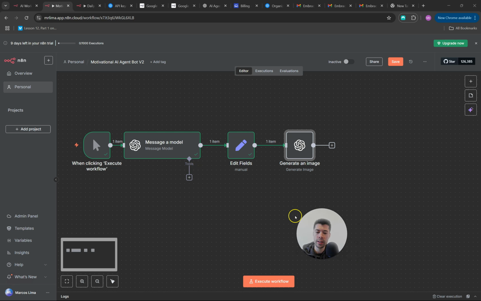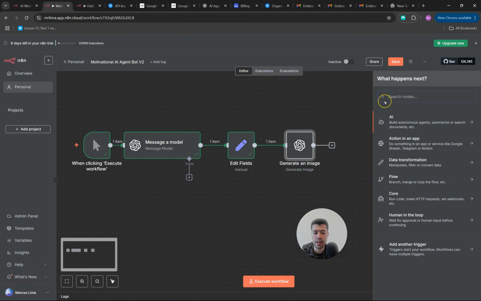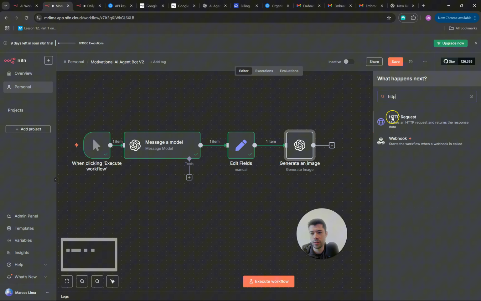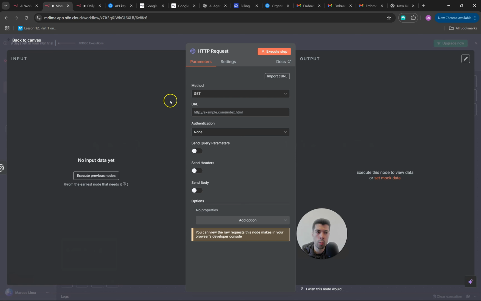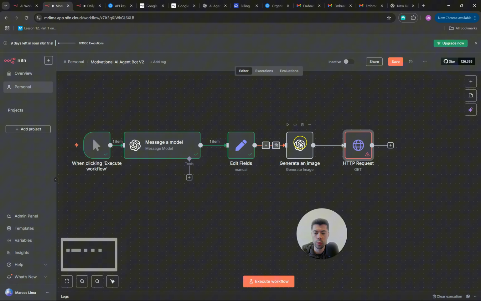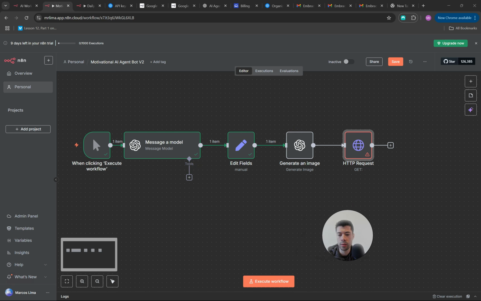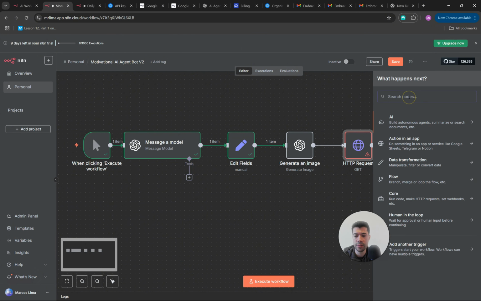So the next node that we need to implement here is a node called HTTP request. Sometimes when you come back here to your workflow, when you need a tool, that tool will be here on N8N. Most of the tools will be already integrated with this software. However, there will be times when you click on the plus sign and you cannot find the tool.